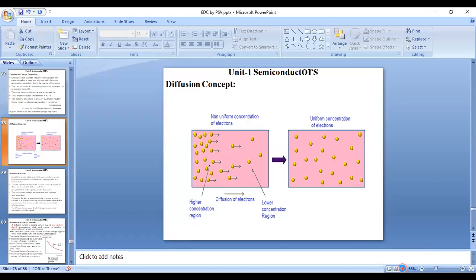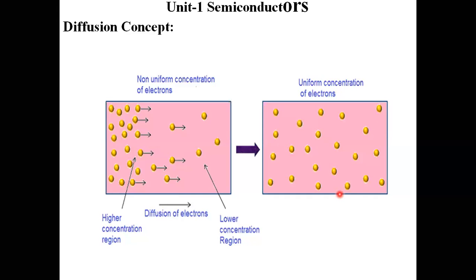This is the diffusion concept. In this diffusion concept, we are going to consider some non-uniformly doped semiconductor material, whether it may be a p-type material or n-type material. Let us assume that it is an n-type semiconductor material. These are the high concentration area, and this is the low concentration area. The flow of electrons from high concentration area to the low concentration area is known as diffusion.